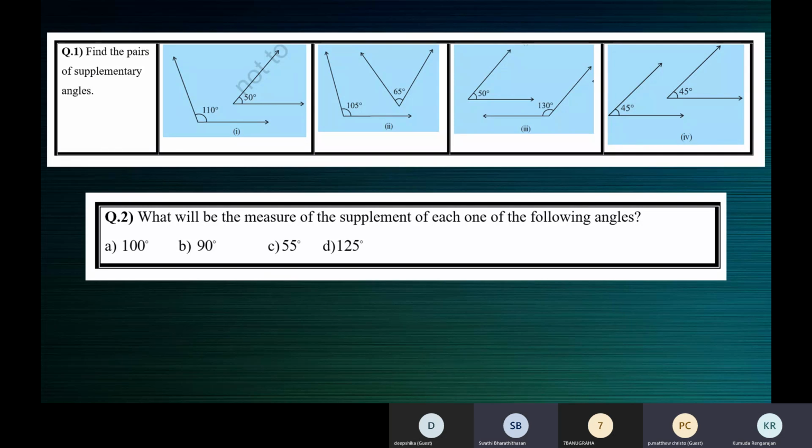Ma'am, in figure 4 we have complementary angles, ma'am, because the sum is equal to 90, ma'am. So I was asking, with respect to our discussion, they are not supplementary angles, but they are complementary angles. Yes, they are acute angles, Deepshika. In connection to our discussion, they are not supplementary angles, but they are complementary angles because their sum is equal to 90 degrees.